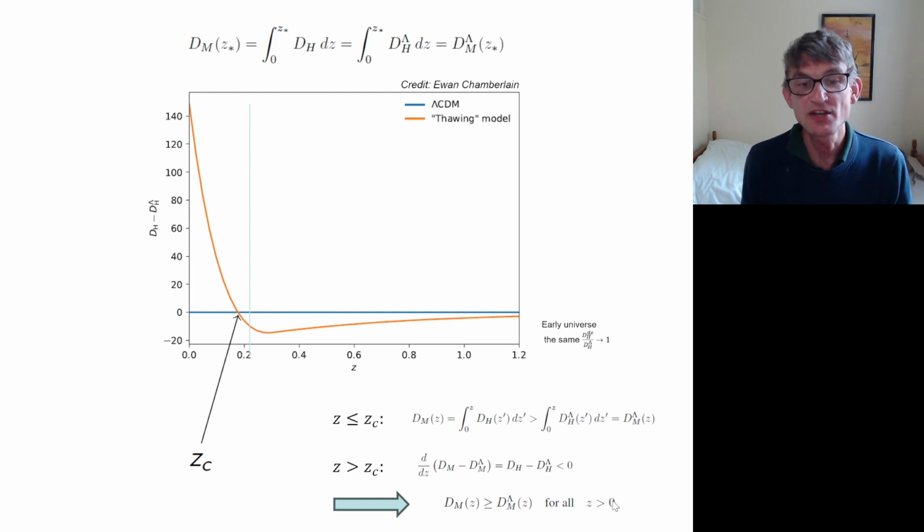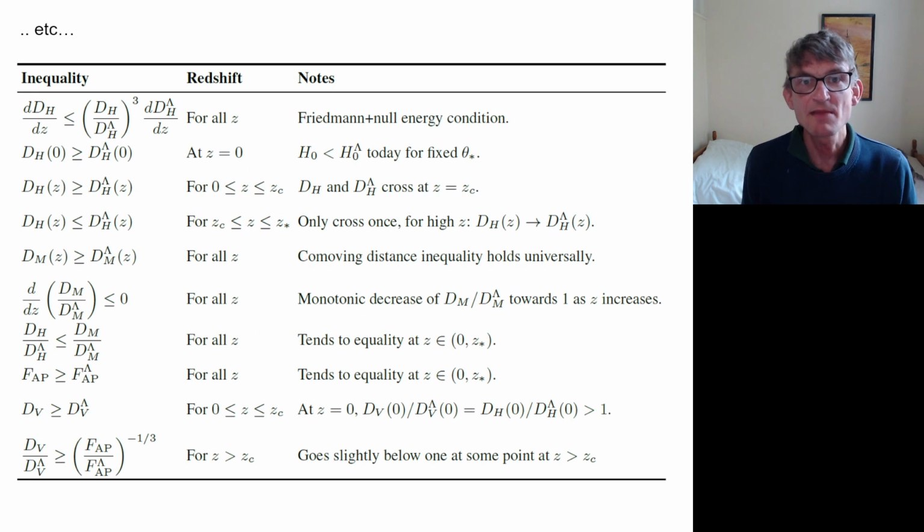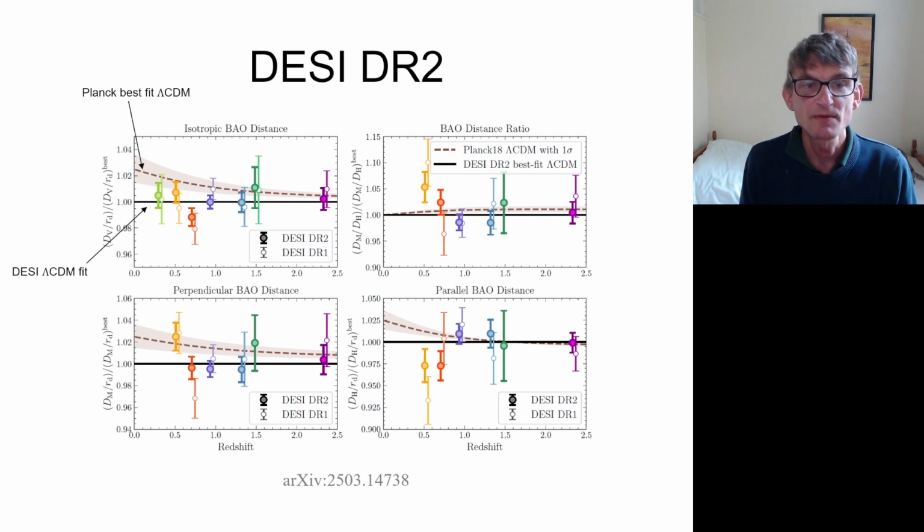So actually the null energy condition gives you a very stringent constraint on the values of the angular diameter distance you can have at any redshift. It always has to be bigger than the value in ΛCDM. And you can keep playing this kind of game and infer various inequalities for all the other observables. So what about the DESI data?